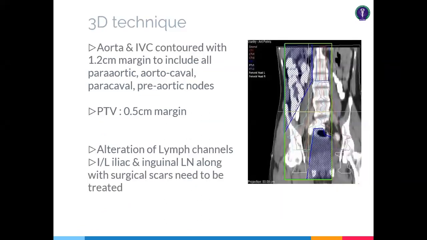And the 3D technique is very simple. You have to contour the aorta and IVC nodes, and only the aorta, pre-aortic and para-aortic lymph nodes.